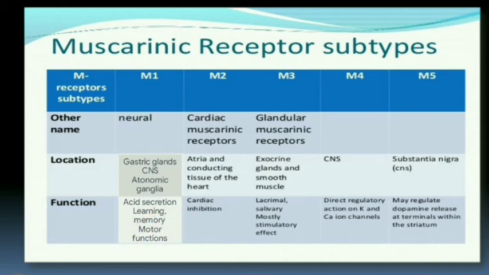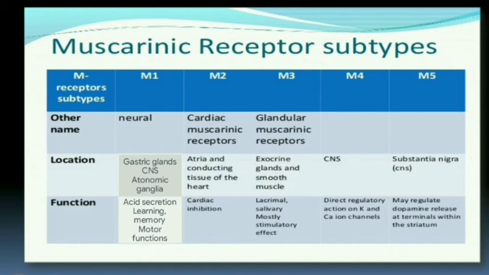Coming to the M2 receptor, it is the cardiac muscarinic receptor. It is present in the atria and connecting tissue of the heart, and it has the function of cardiac inhibition, that is, it reduces the heart rate. The M3 receptor is present in the exocrine glands, in smooth muscles and in the vascular endothelium.